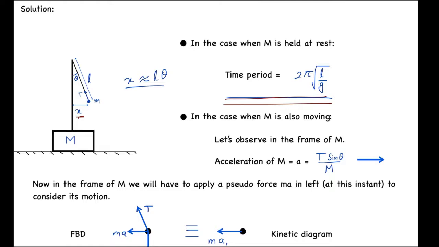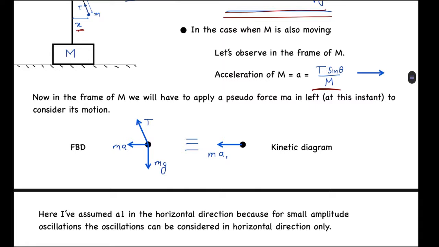From here, if we observe in the frame of capital M, first of all we need to find the acceleration of M, so that we can get the pseudo force on small m. The acceleration of M will be a equals T sine theta over M in the right direction. This can be seen from the tension on the pole, or indirectly on the mass, which will be T sine theta in the right direction. So its acceleration would be T sine theta over M. Now in the frame of M, we have to apply a pseudo force ma in the left at that instant to consider its motion.